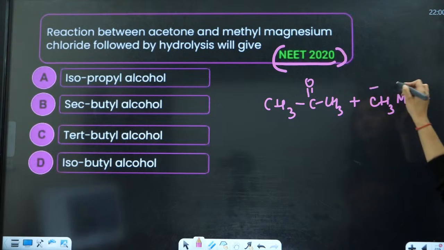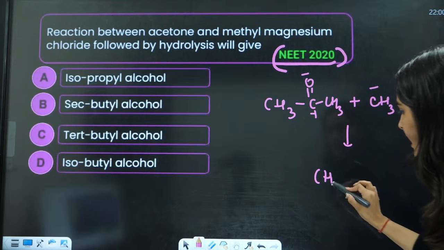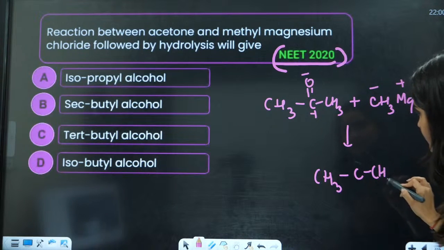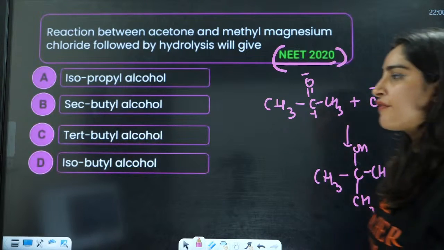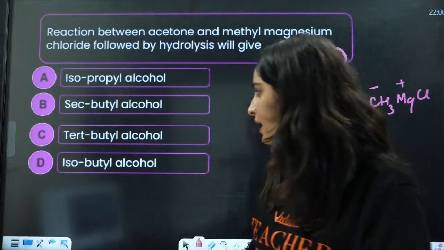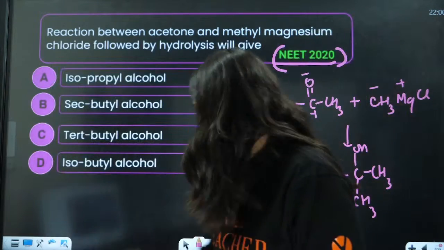So this is negative, this is positive, this is partially positive, this is negative. It is going to give CH3, C, CH3, this is OH, this is CH3. It is going to give us tertiary butyl alcohol, okay everybody?